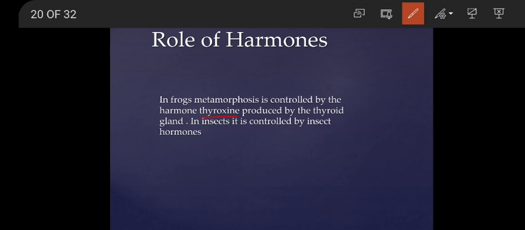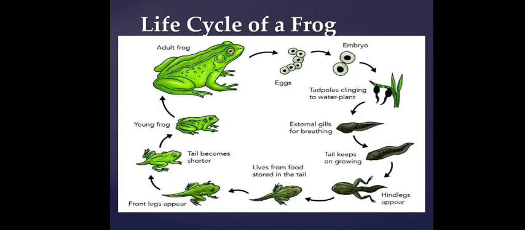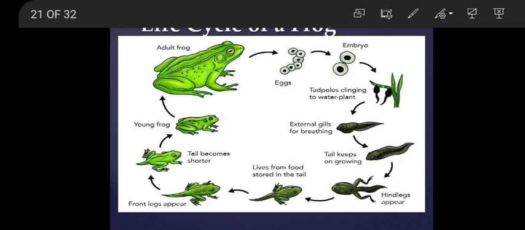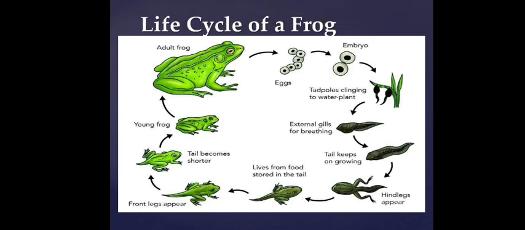And in insects, the metamorphosis, that is the development of larva to adult insect, is controlled by some insect hormones. Is it clear? Insect hormones are responsible for the metamorphosis in insects, and thyroxine hormone is responsible for the development of larva to adult in frogs. If you see this diagram now, an adult frog lays the eggs, which develop into an embryo and will grow into an adult by a number of different developments.